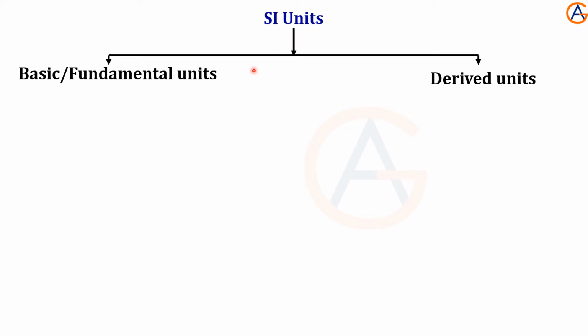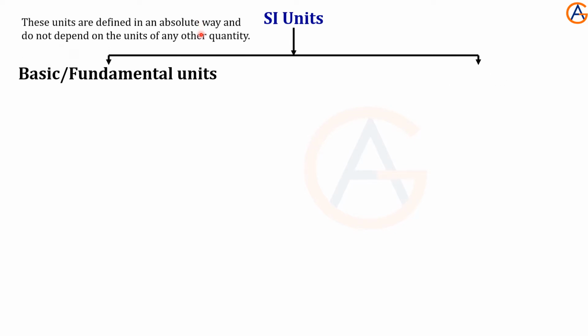The units in the SI system are grouped into two: the fundamental units and the derived units. Fundamental units are those units which are defined in an absolute way, and these units do not depend on any other units.